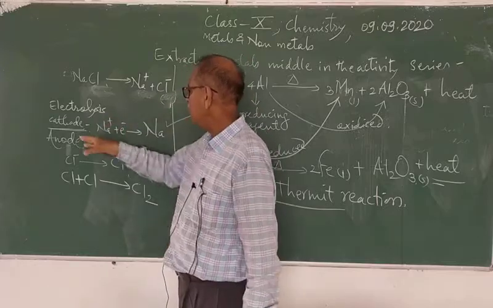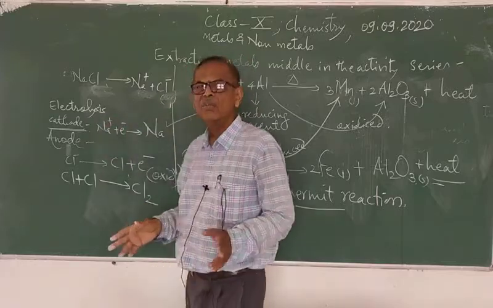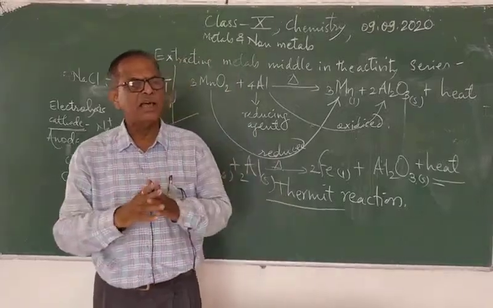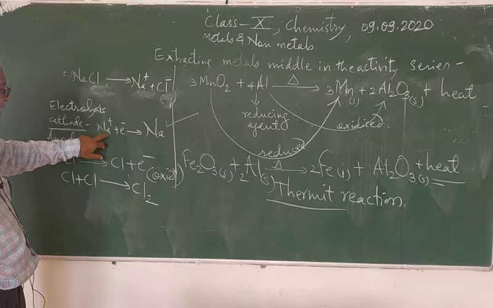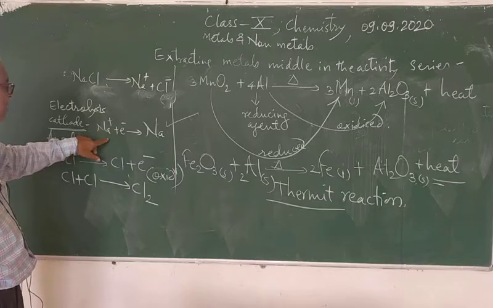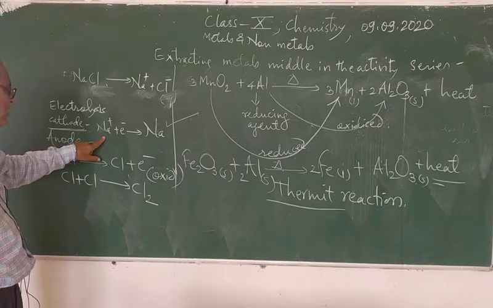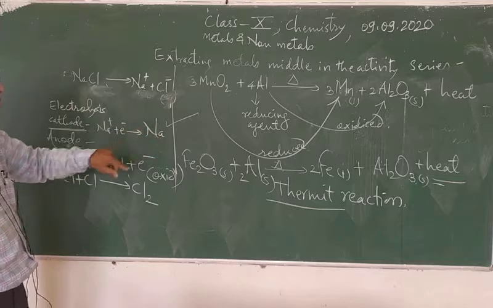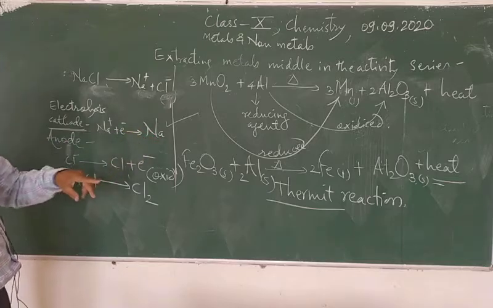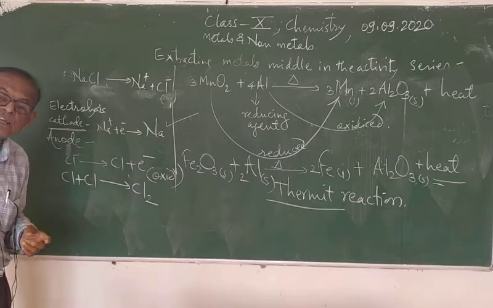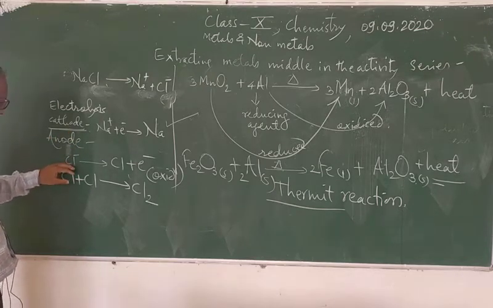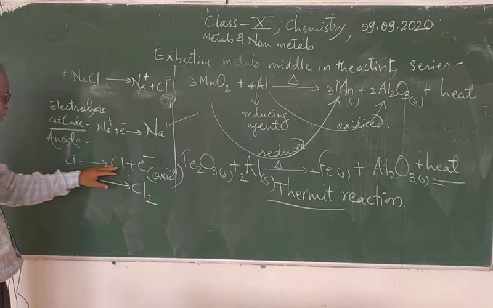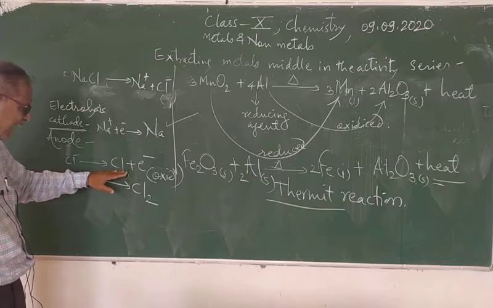During electrolysis, what happens? Cation goes to cathode, anion goes to anode. The cation is deficient of electron, and therefore it takes the electron and gets reduced to sodium metal, because gain of electron is a reduction. And at anode the Cl negative ion loses electron and gives Cl atom.